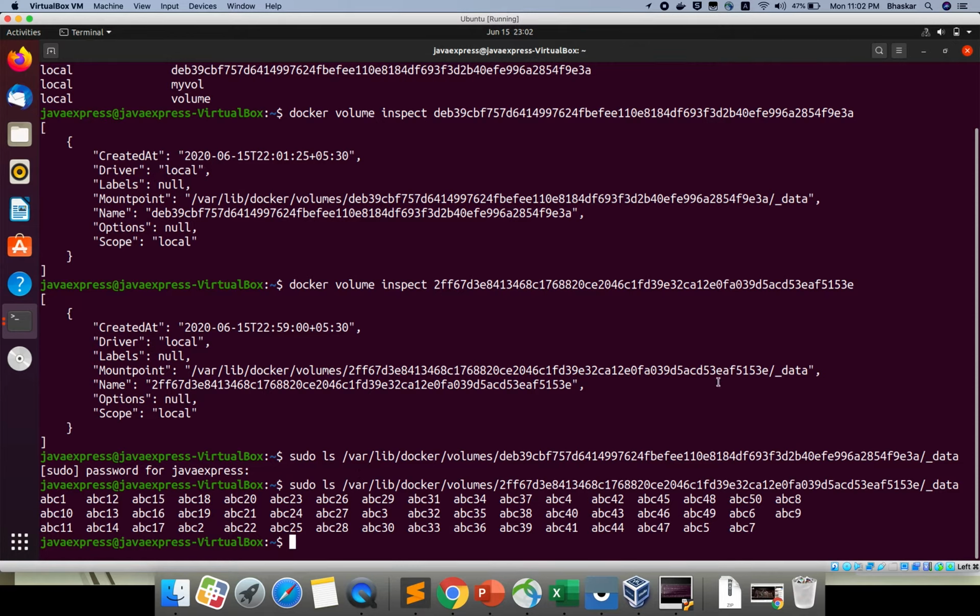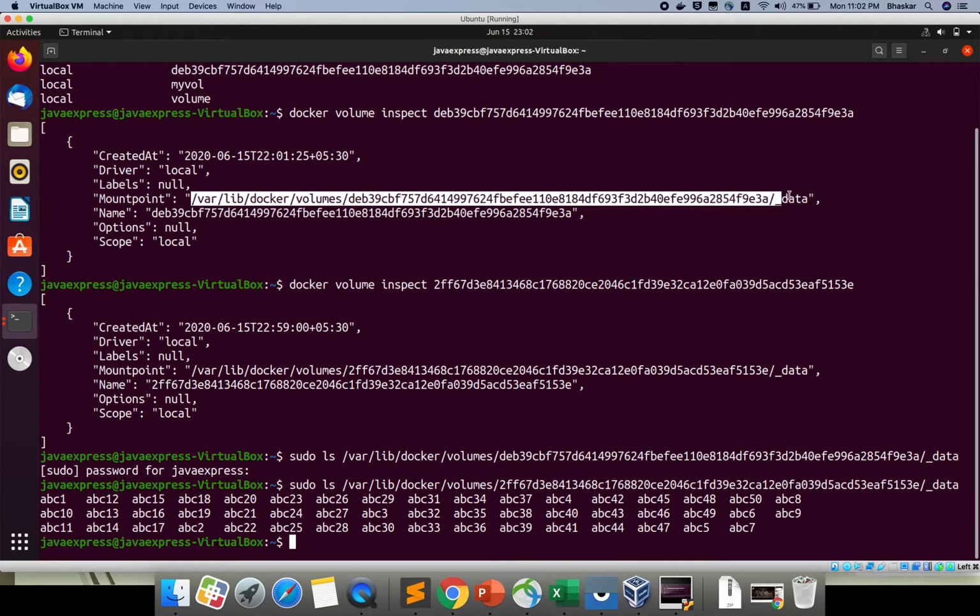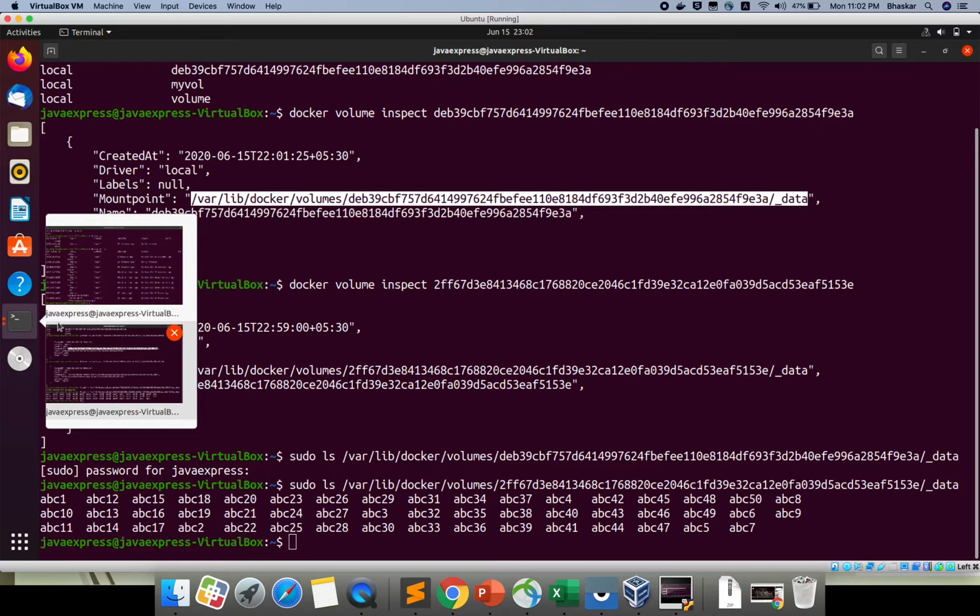Okay, this is one of the anonymous volumes. That means it will be a mount point. When I say mount point, whatever you gave inside your directory, it will link to the host operating system. These directories exist in your Ubuntu operating system. If you are using Windows or Mac, it is the same in the Mac system. Okay, this is the way you need to define the docker volumes. Quickly, I will start one more and show you.